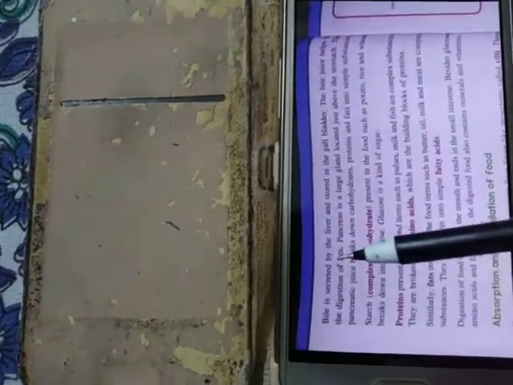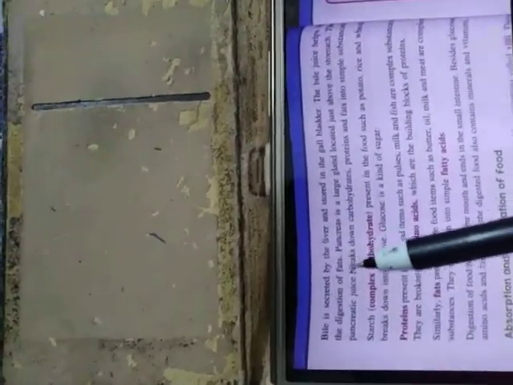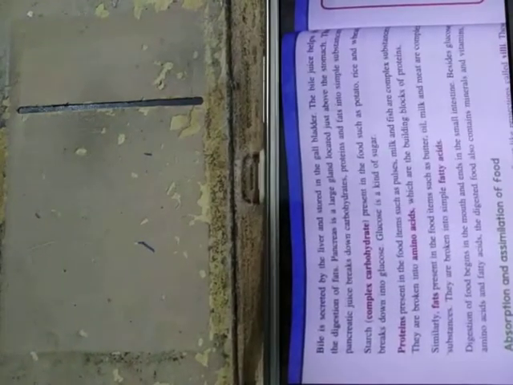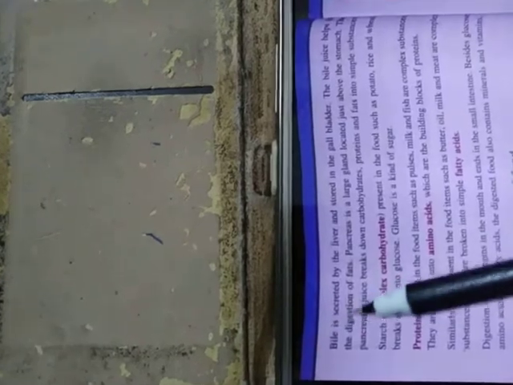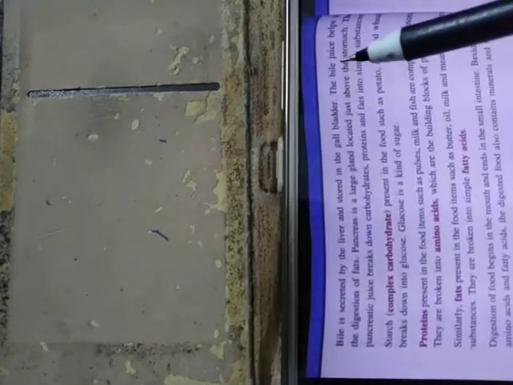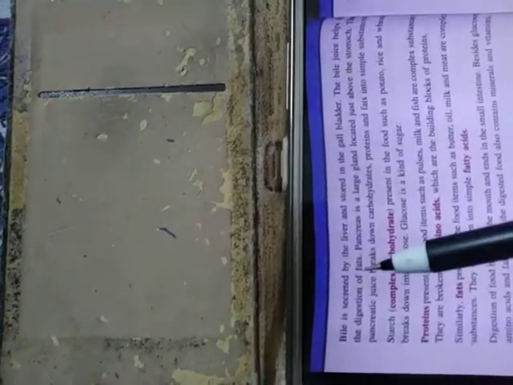Actually, the bile is secreted from the liver. The liver is also located, which is red in color in the given diagram. It is clearly visible. And the bile is kept stored in the gallbladder. The bile juice helps in the digestion of the fats.